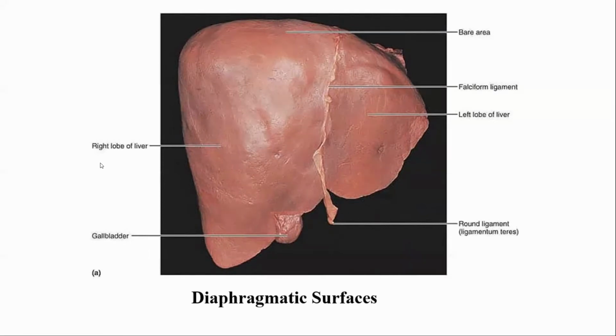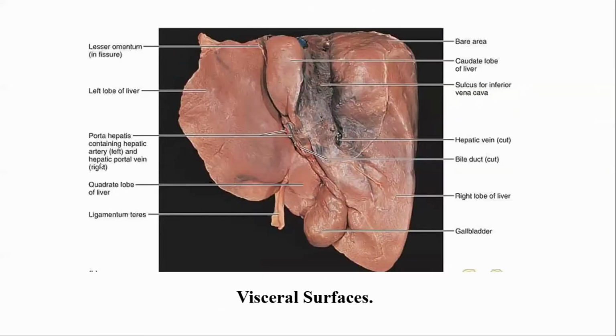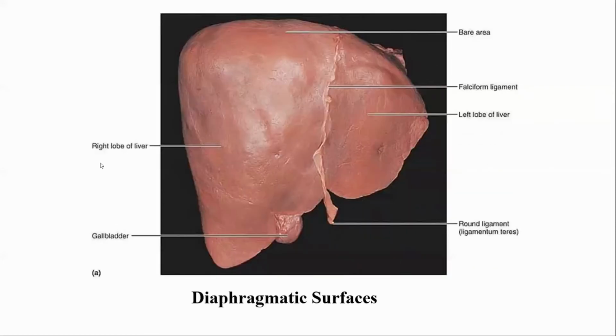Which is a bare area, that part of the liver which is devoid of peritoneum, or there is absence of peritoneal covering. This is the diaphragmatic surface of the liver, and another one, this is the visceral surface. This is the visceral surface of the liver which is attached to the abdominal viscera. So lobes, previously someone told 2 lobes, but now 4 lobes.